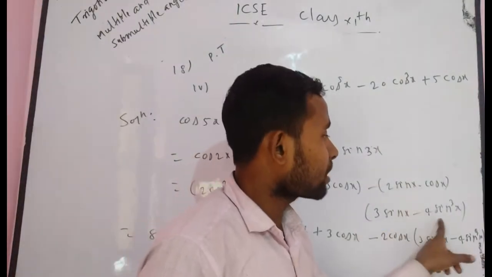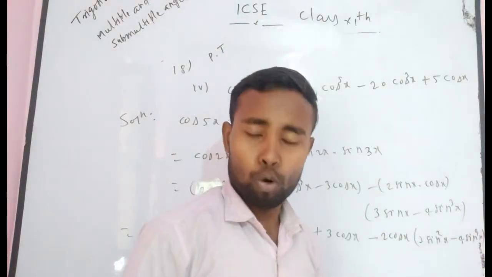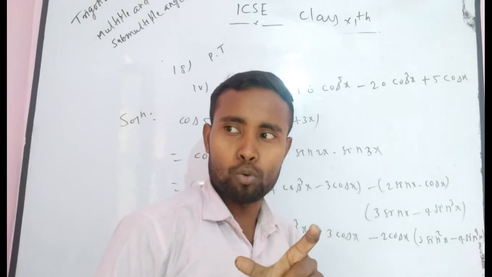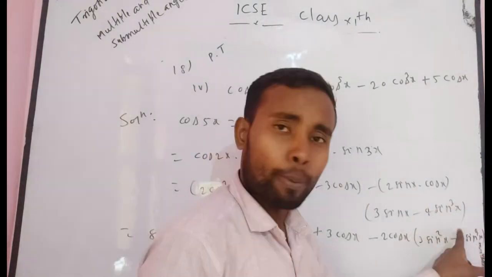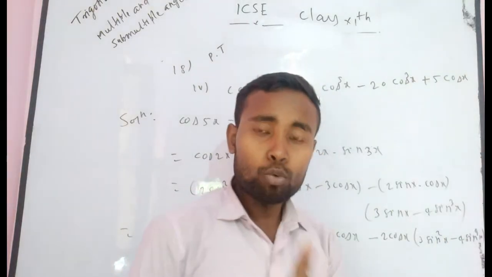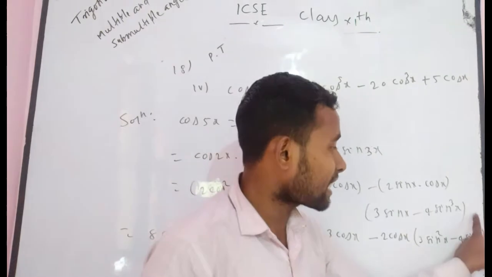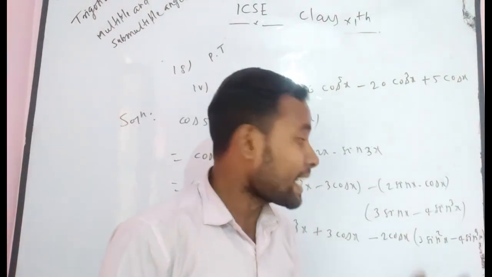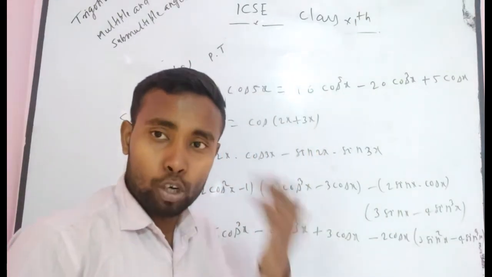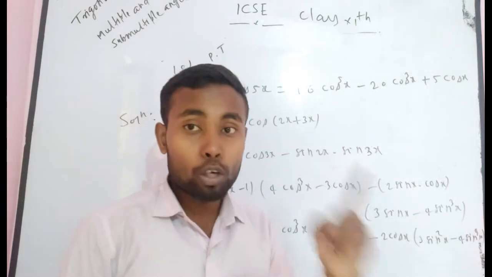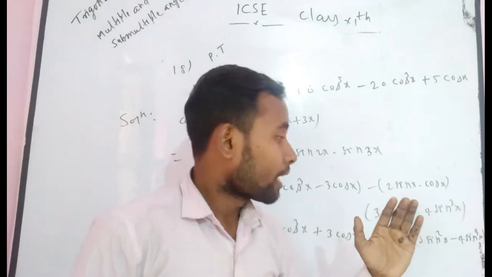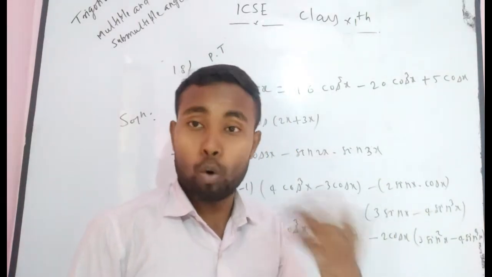Again, if you multiply by sin x in 4 sin cube x, then you get 4 times sin x whole to the power 4. Then it becomes easier for you. So you can write 4 sin x whole to the power 4. Now finally you get 3 sin square x minus 4 sin x whole to the power 4. As you know that sin square x is equal to 1 minus cos square x, and sin x whole to the power 4 can be written as sin square x whole square. In that case, sin square x is 1 minus cos square x, so (1 minus cos square x) whole square. You can easily expand it.